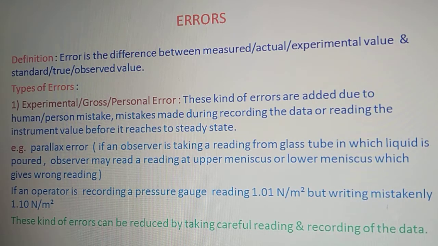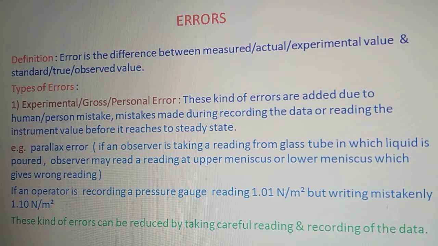And this gives a wrong reading. This is because the person has not taken care while taking the reading. So this kind of error is called a personal error or experimental error. Why? Because the person is making mistakes while noting down the readings while doing the experiment. So experimental error and personal error are one and the same.